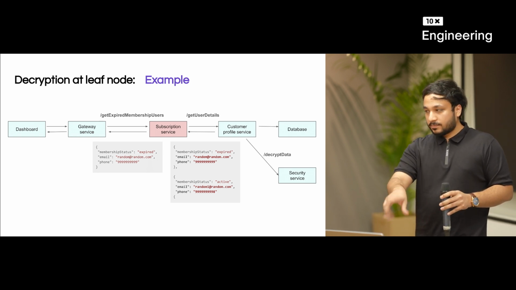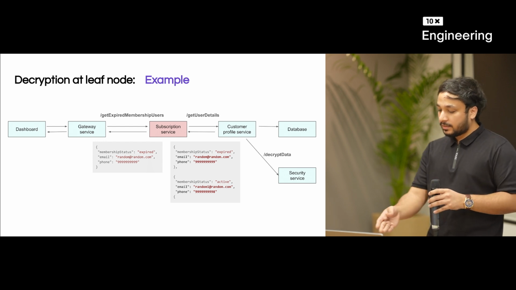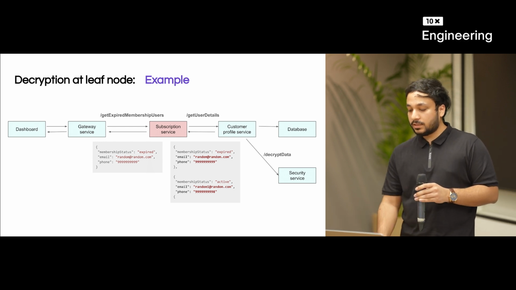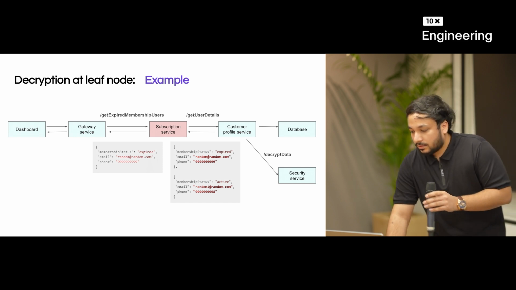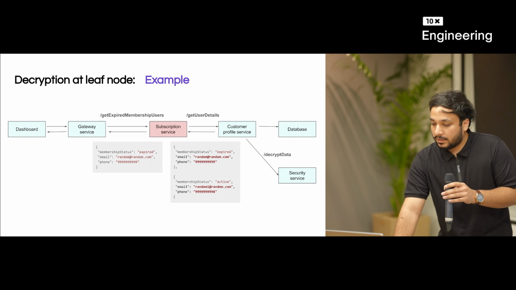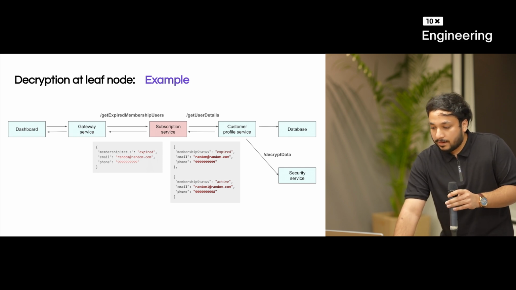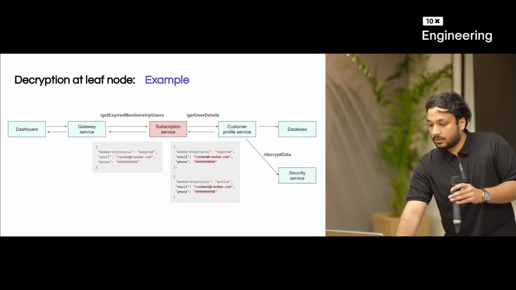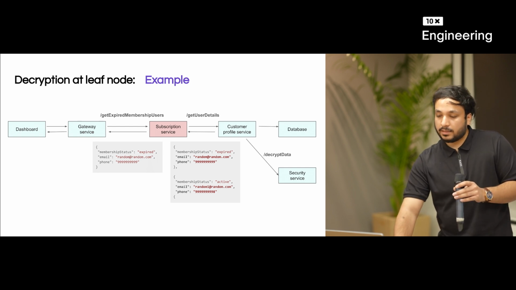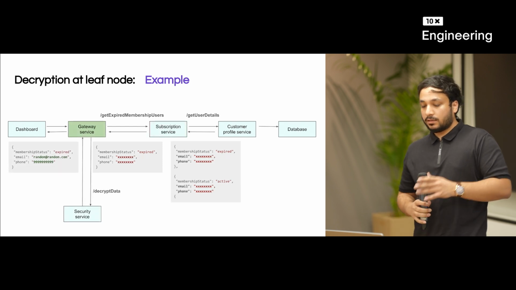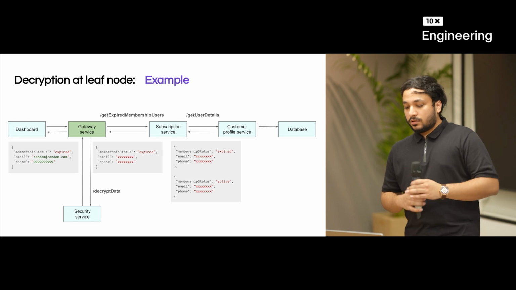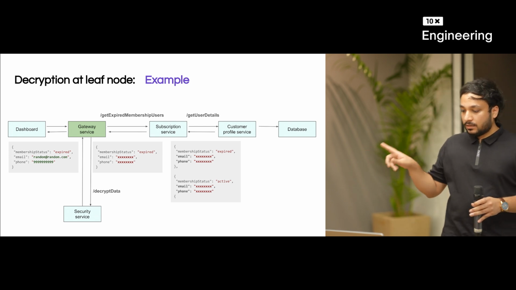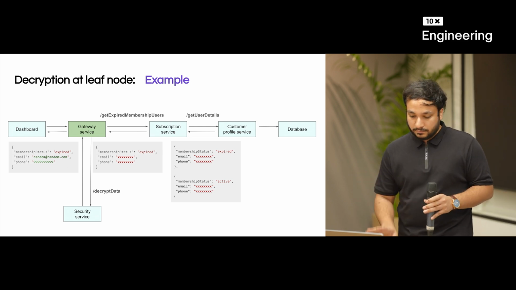Now the flaw here, as I already mentioned, is that subscription service is getting exposed to plain text data which it does not need. So what could be the solution? One is customer profile service returning encrypted data itself, then subscription service also returning encrypted data to gateway. Instead of getting that data decrypted in customer profile, get it decrypted in gateway service, because that is the last point of contact from which your data will flow outside UC. So this will prevent internal transfer in plain text and keep it in encrypted format.